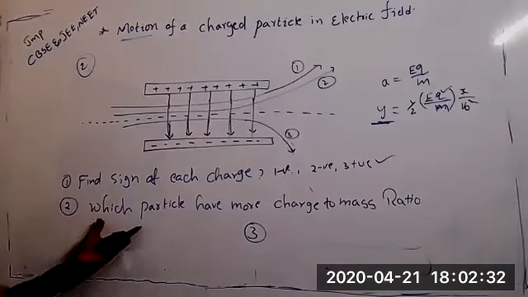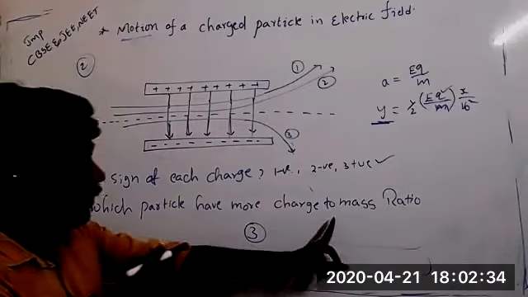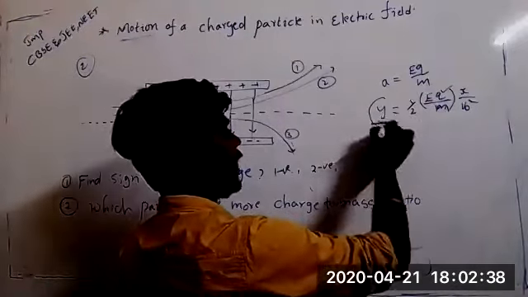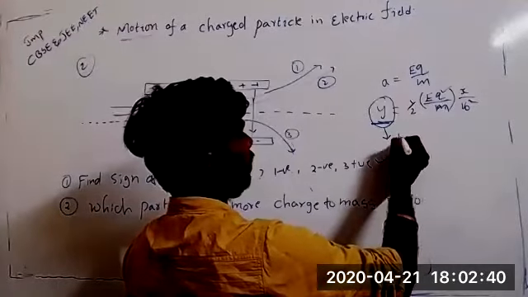And second question, did you get now charge to mass ratio when they're asking? That means they're asking drift. Here Y means maximum. Remember that drift.